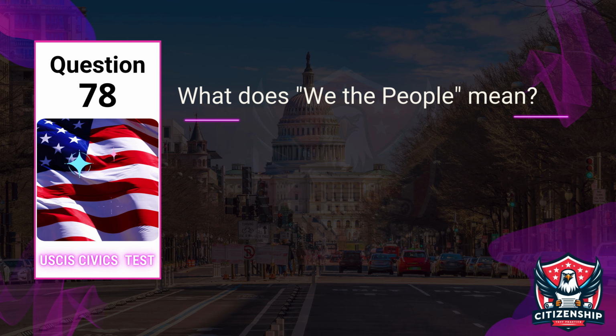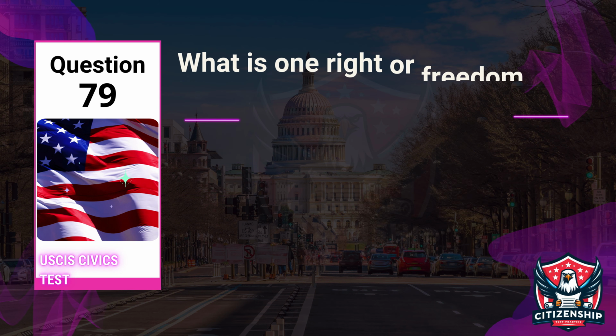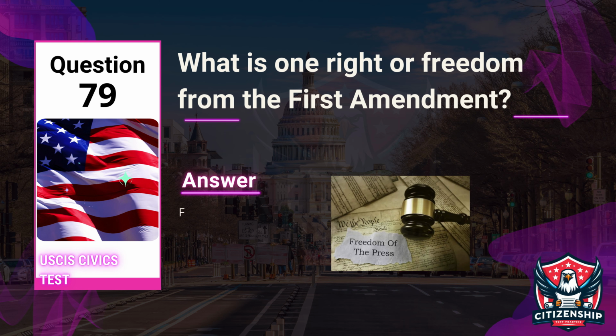Question 78. Officer: What does we the people mean? Applicant: Self-government. Question 79. Officer: What is one right or freedom from the First Amendment? Applicant: Freedom of the press.